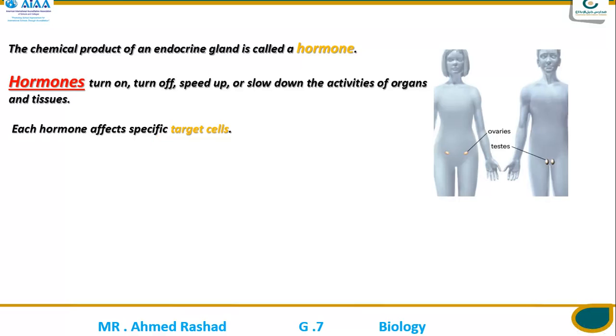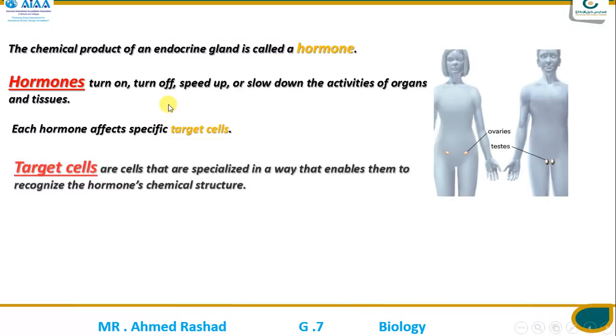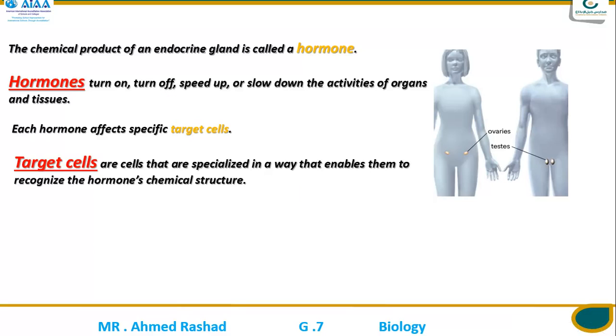Now all of you know the meaning of hormones and the main function of hormones. Target cells are cells specialized in a way that enables them to recognize the hormone's chemical structure.